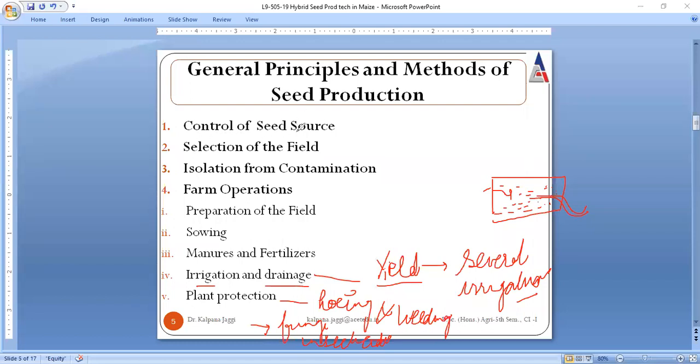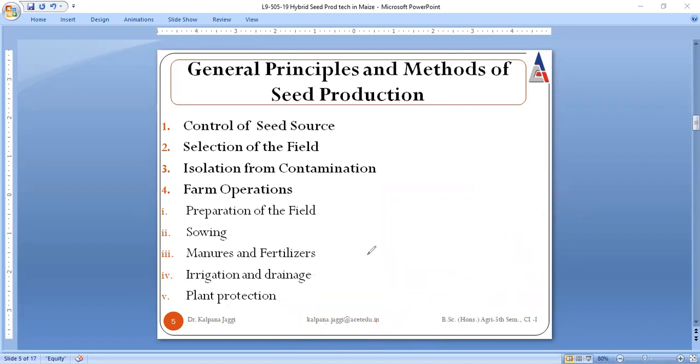That is, the very first is that a higher yield seed will be produced if the source of the seed is controlled. If you are taking care of all the factors while selecting the field, you are preventing contamination in terms of isolation, and all these farm operations are to be kept in mind.